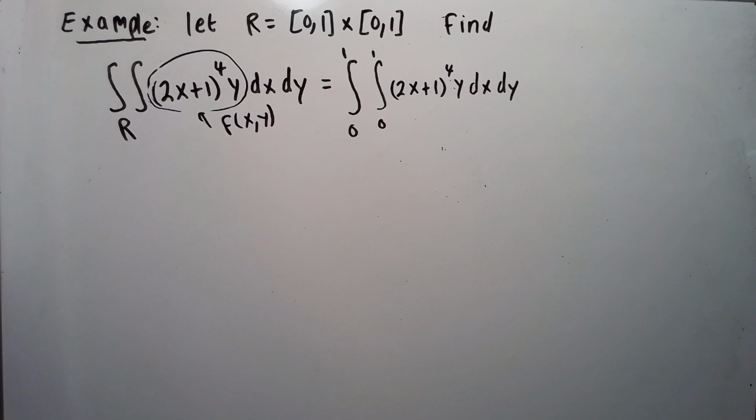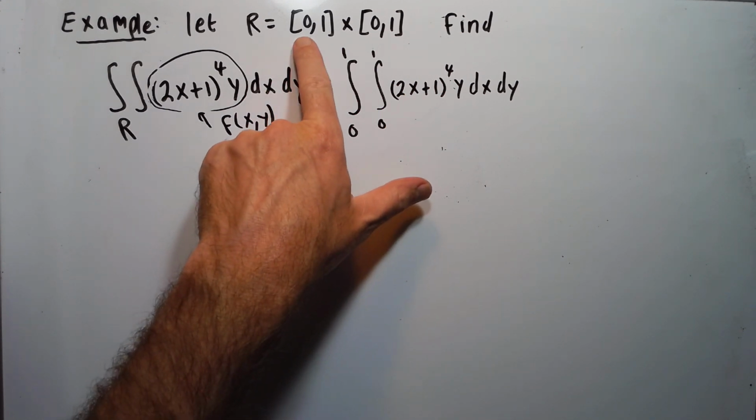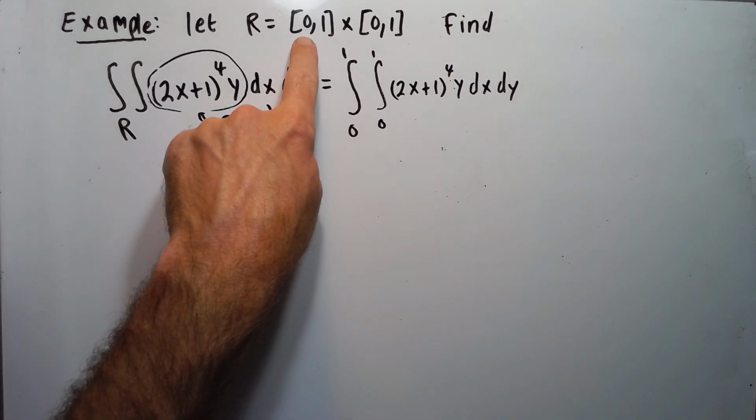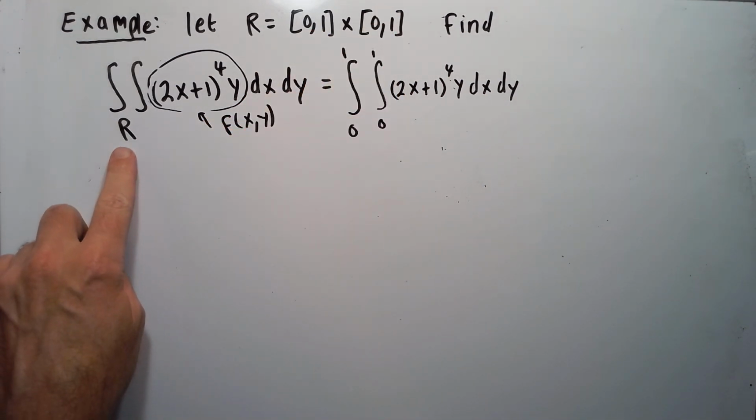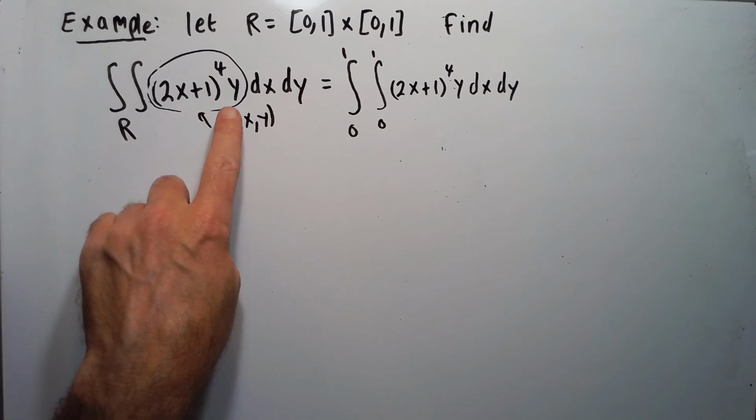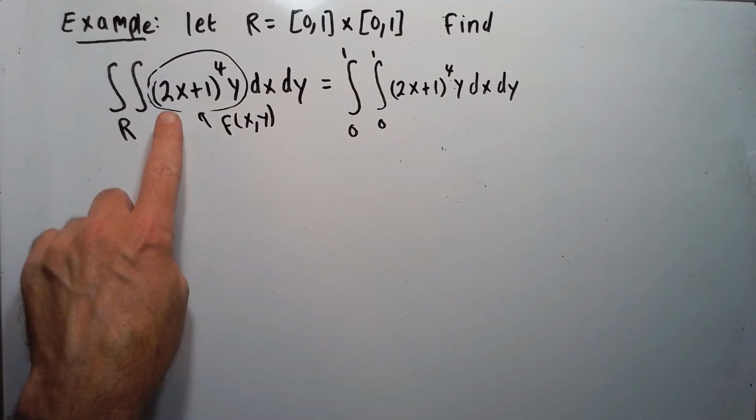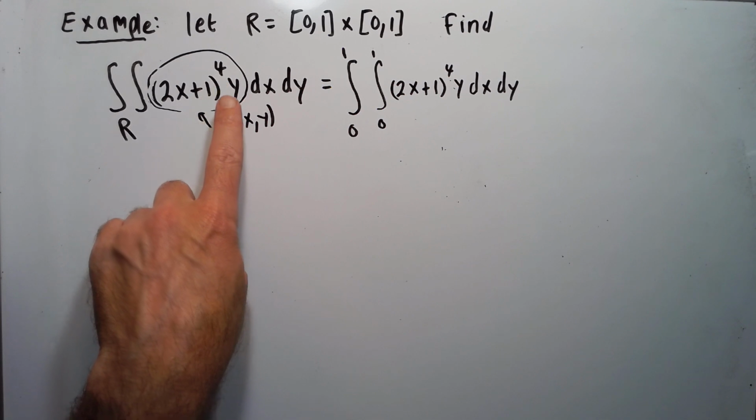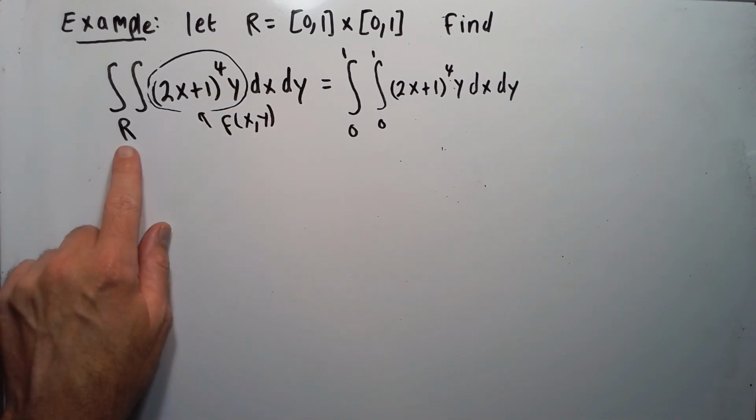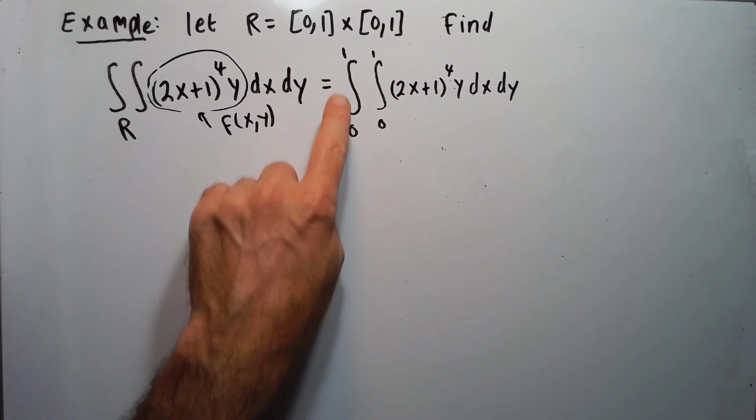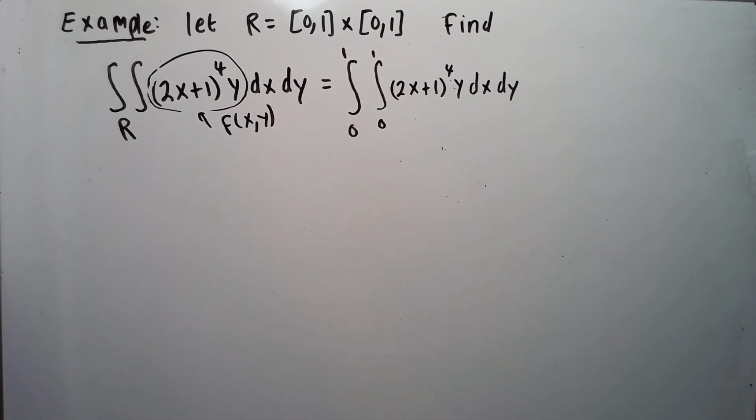Okay, so here's our example. So say R is the square [0, 1] cross [0, 1] in x, y. So we're going to find the double integral over R of this f(x, y) function. So it's (2x plus 1) to the 4th times y dx dy. So again, here R is [0, 1] by [0, 1]. It's going to be 0 to 1 on the first one, 0 to 1 on the second one.